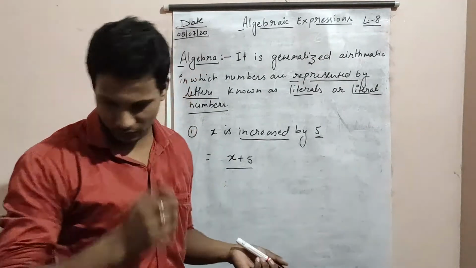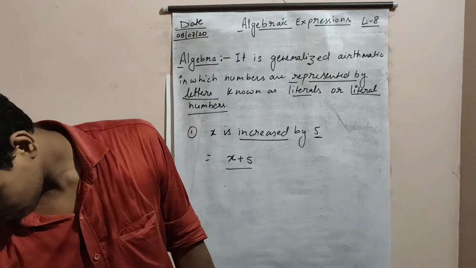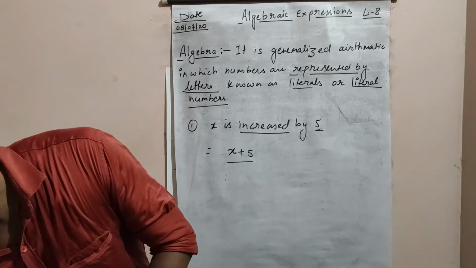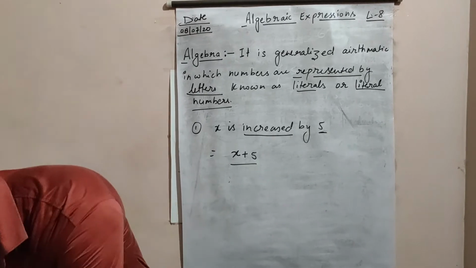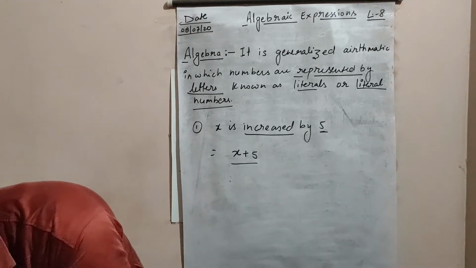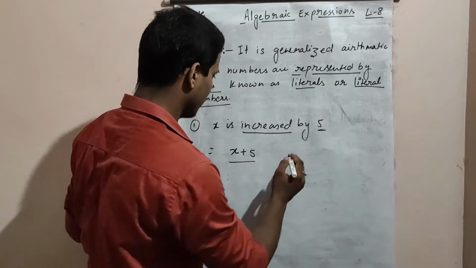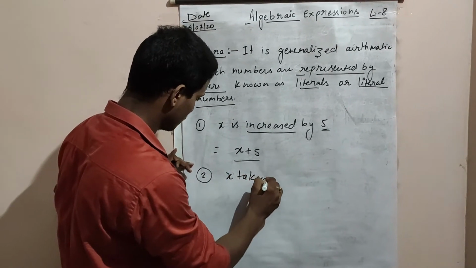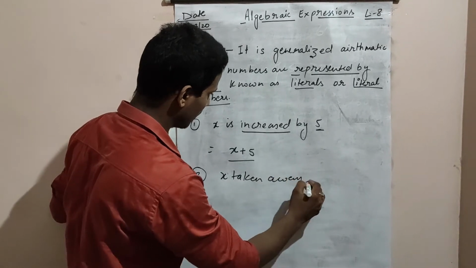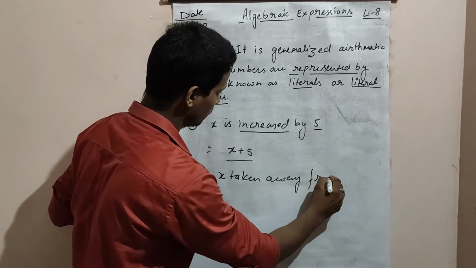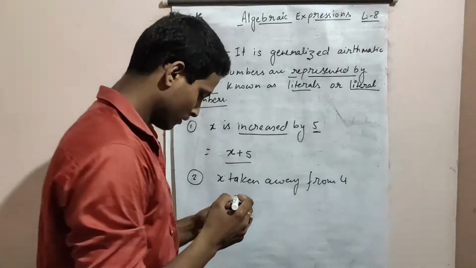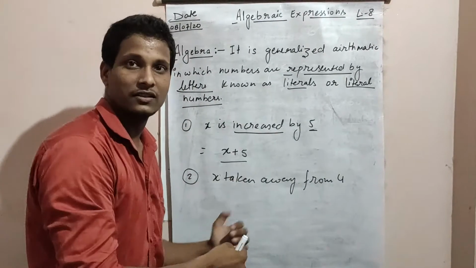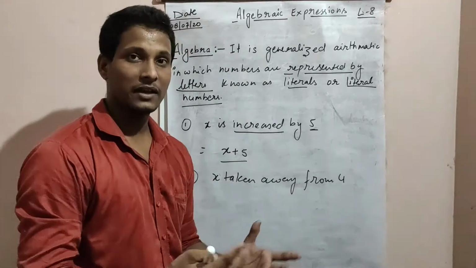Let's take another example from the book. Here it is given: x taken away from 4. It means we are going to take away x from 4, so 4 is the bigger value.